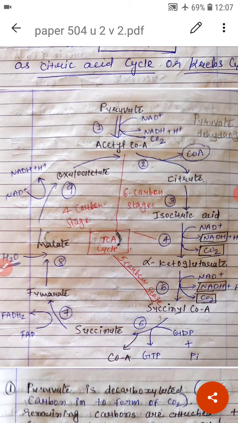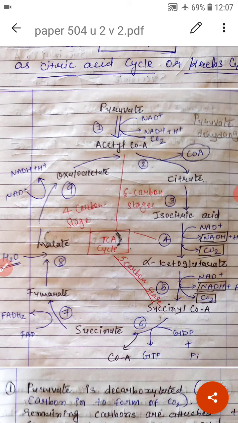Now dehydrogenation 3. Succinate undergoes dehydrogenation under the catalytic action of succinate dehydrogenase to form fumarate. The pair of hydrogen atoms are transferred directly to the flavoprotein FAD without the participation of NAD+, so FADH2 is produced. Now hydration 2. Fumarate is hydrated to form malate, a reaction catalyzed by the enzyme fumarase.